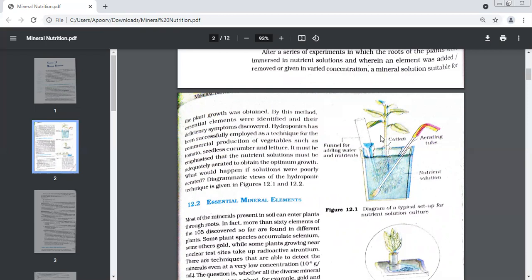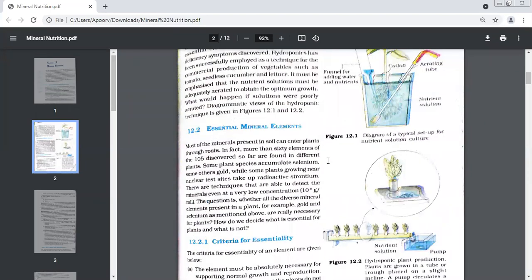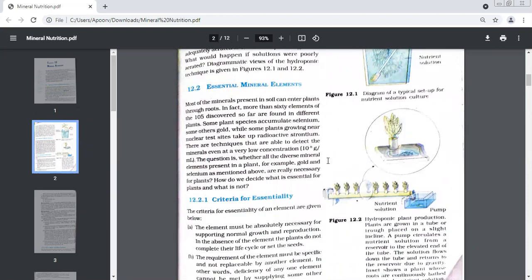So this is a cotton plant. This is your aerating tube. Air is being provided. This is your nutrient solution. We have a funnel. From this funnel, we kept on changing the nutrients. First, we added one nutrient. We kept on changing the concentration. We saw the effect on the growth of the plant. Then we changed to other minerals, and so on. So we could reach a conclusion that yes, these are the elements which are essentially needed by a plant. We call these elements essential elements. What do you call these elements? Essential elements.